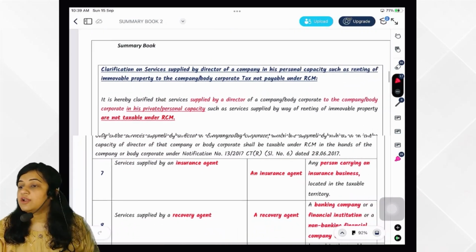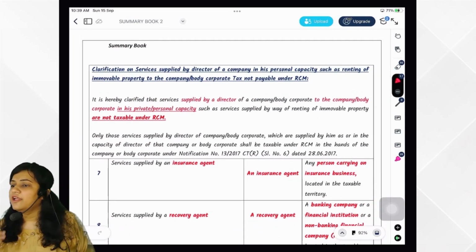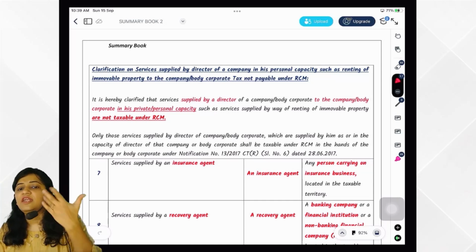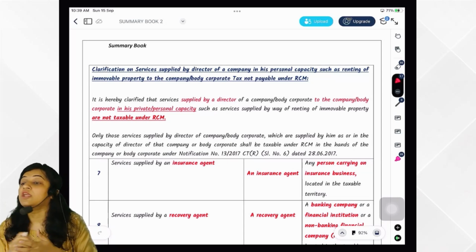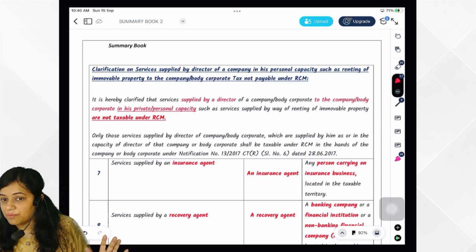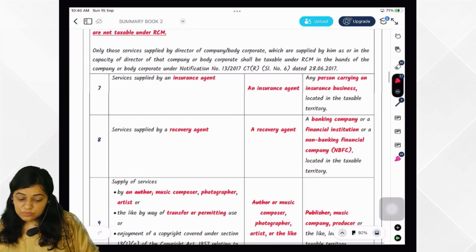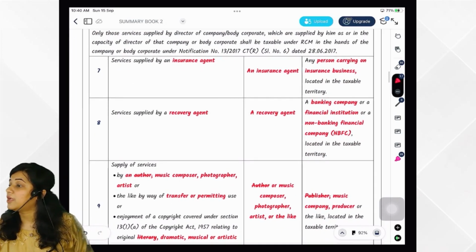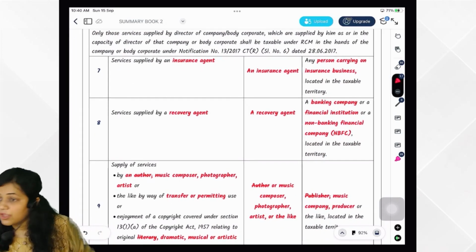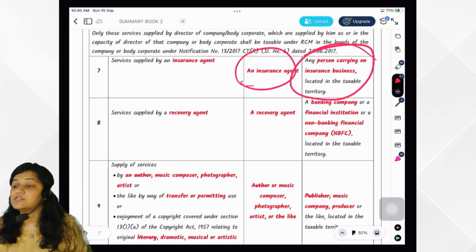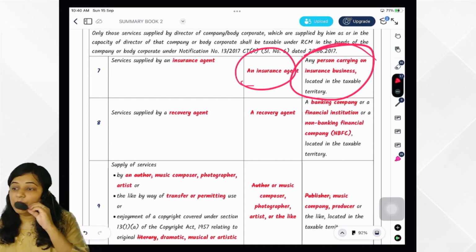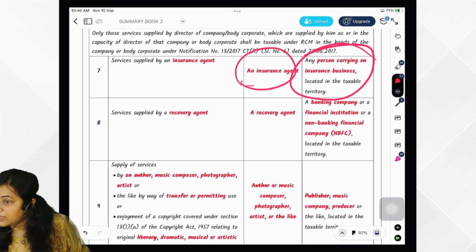And the company would be paying the GST on this. One more clarification has come which says that if the director is giving some services in personal capacity, such as renting of immovable property, it will not be chargeable to GST. Sorry, it will not be under RCM. You got it? Only the services which he is giving in the capacity of director will be under RCM. Then insurance agent giving services to a person carrying on insurance business, who would be paying the tax? The insurance company would be paying the tax.